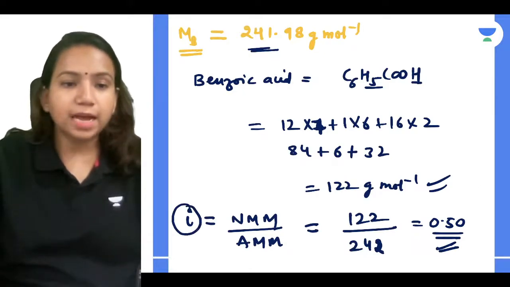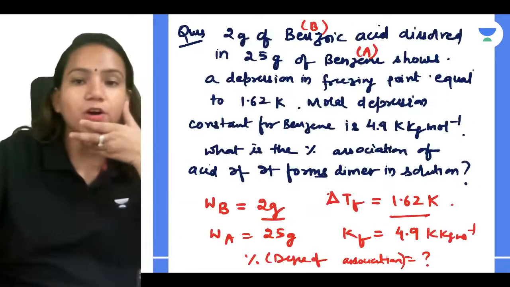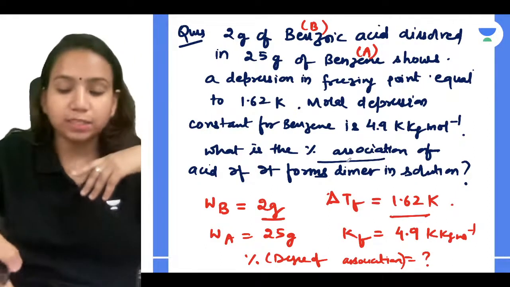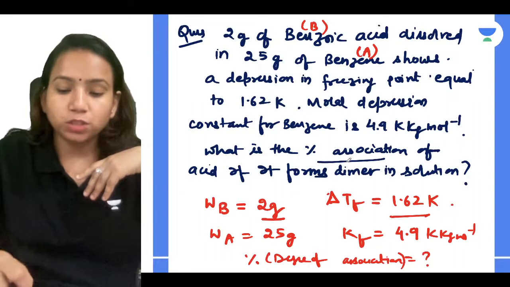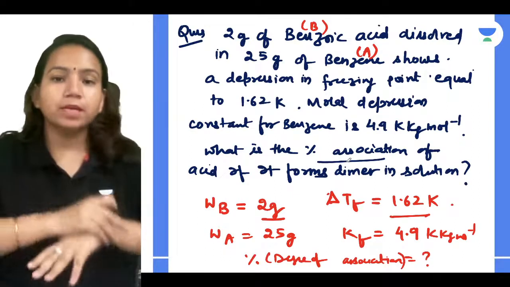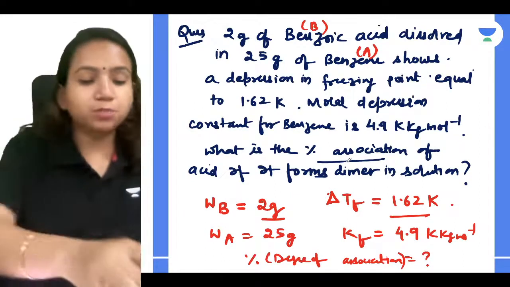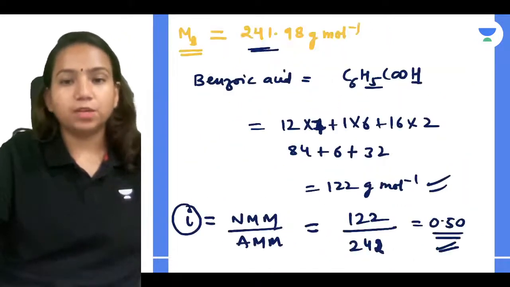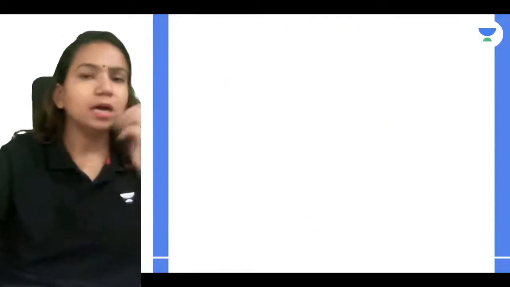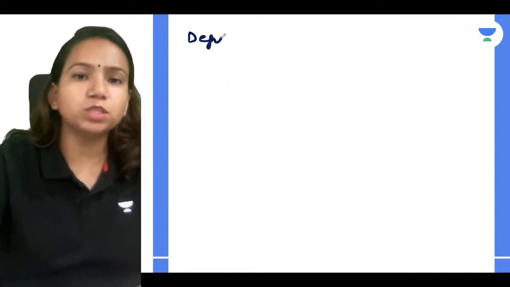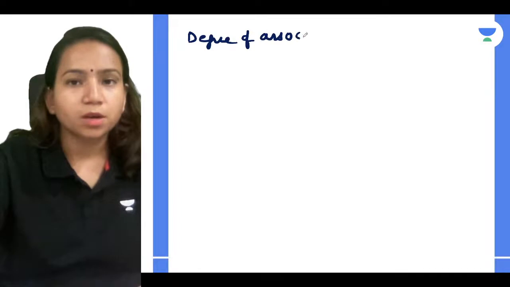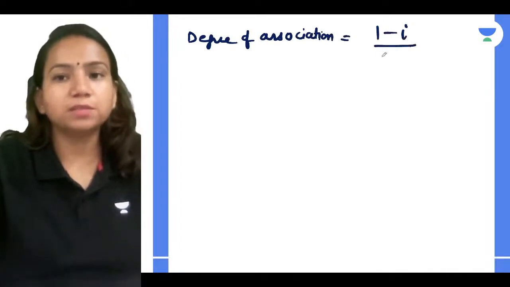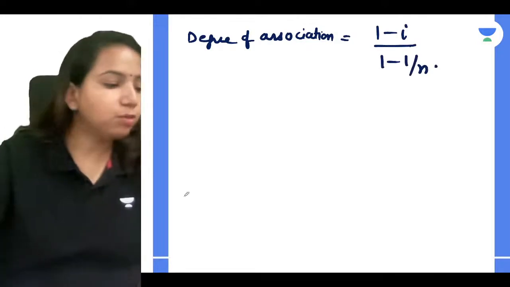Now what they are asking me to calculate is the percentage of association. They are asking you, guys, to calculate the percentage of association. Can you do that, if you already have the i value? We learned how to calculate the degree of association. What was the formula? 1 minus i divided by 1 minus 1 upon n. Everyone can relate with it.